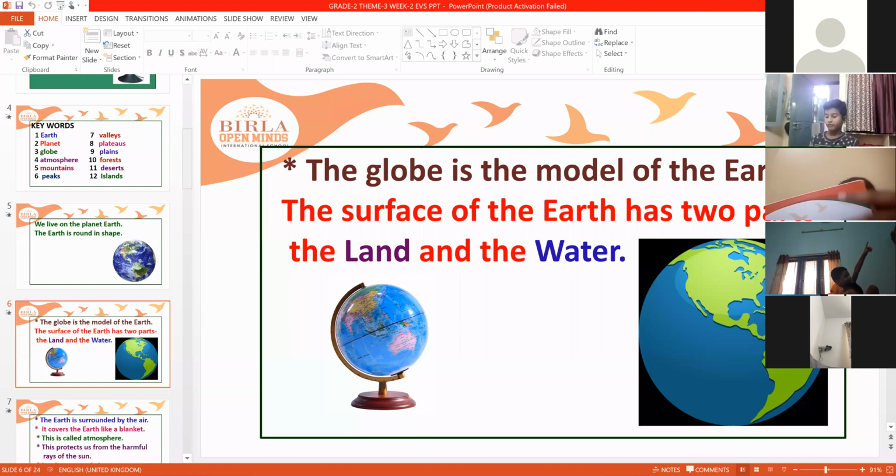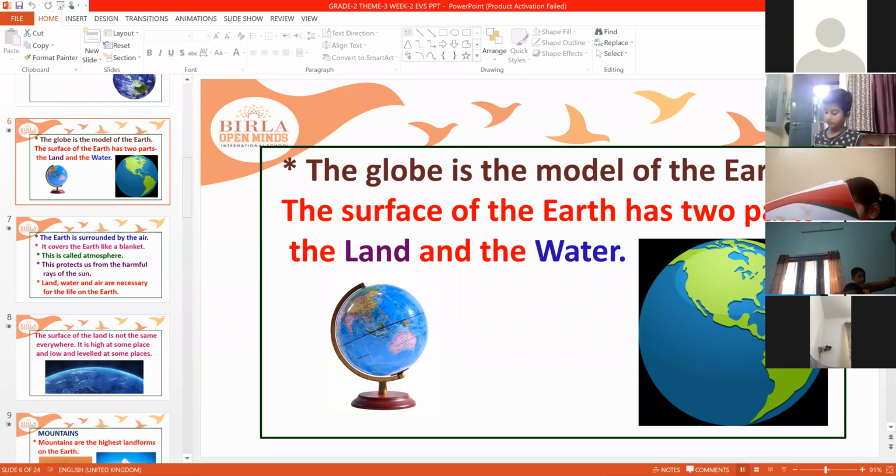Where are the countries, where are the continents, where are the oceans, how many oceans are there, how many countries, how many continents are there. What is the blue color part, what is the green color part? So everything you can know. The blue color part is the water part, and the green color part is the land part. So the surface of the Earth has two parts, the land part and the water part.